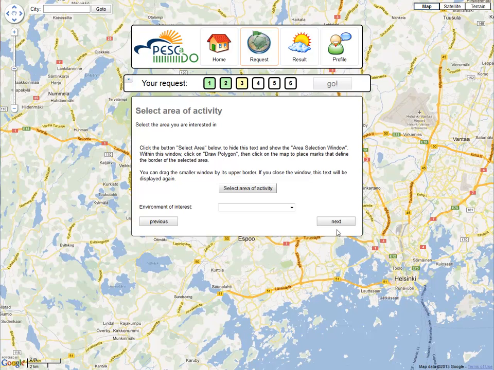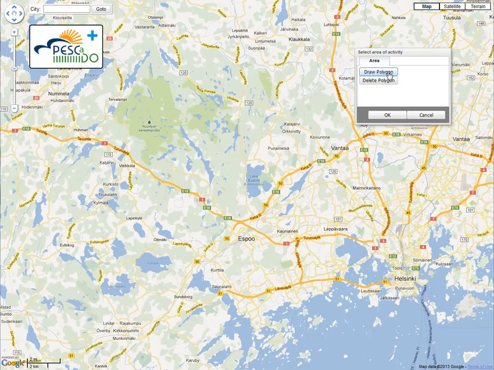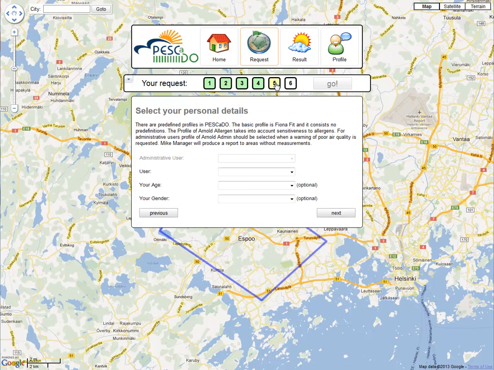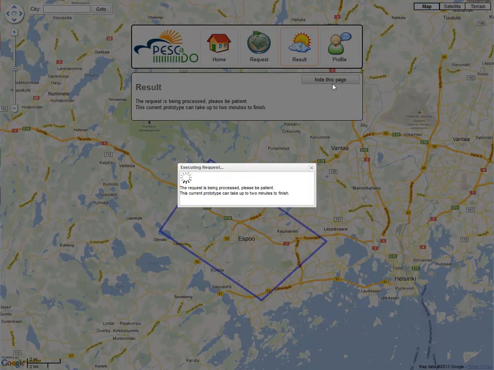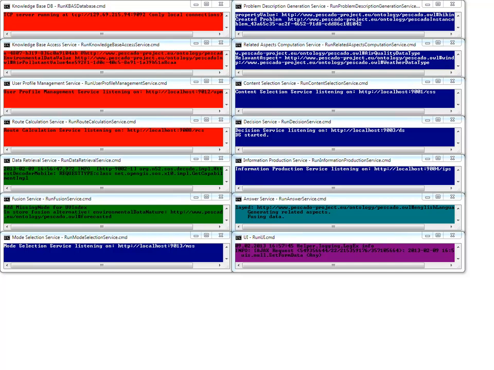After selecting hiking as her activity, Fiona goes to the next page, where she can select the relevant region of her hike. While she is marking the area on the map, the wizard is minimized. Lastly, Fiona states the time frame of her activity, selects her user profile and submits the query. On the server side, different services are now working on the problem, from finding relevant data, merging the data, inferring consequences, rating relevances, until the answer in natural language is formulated.